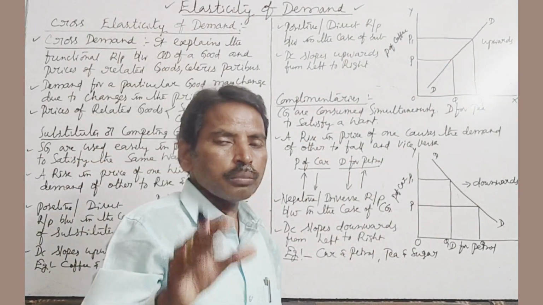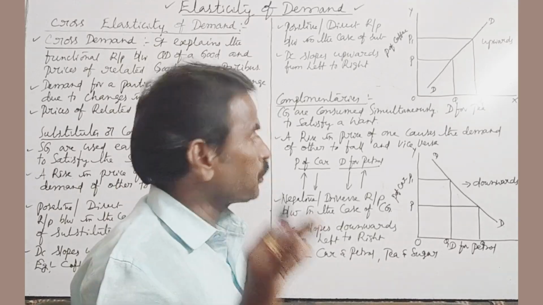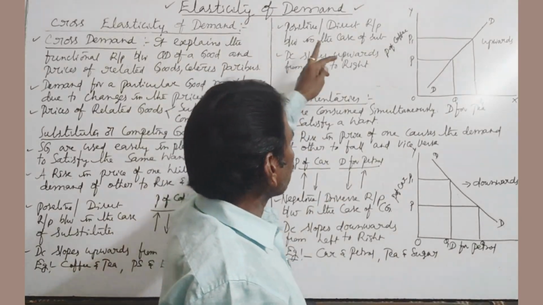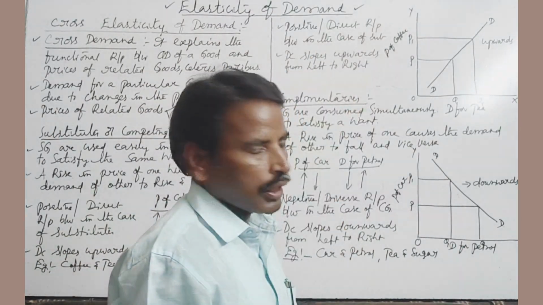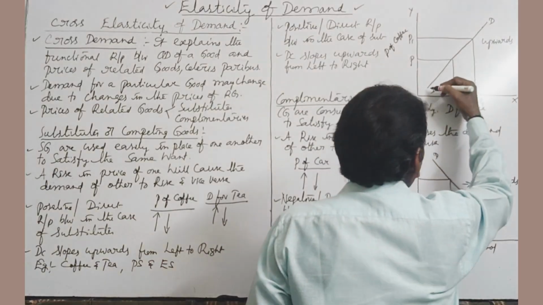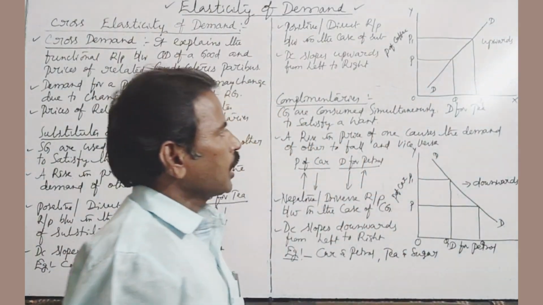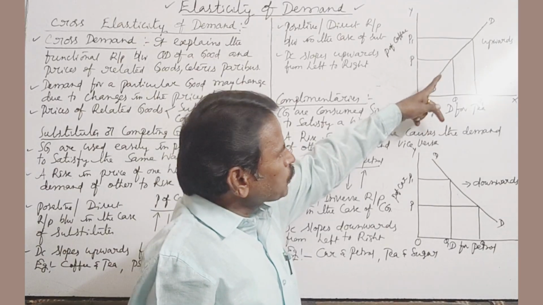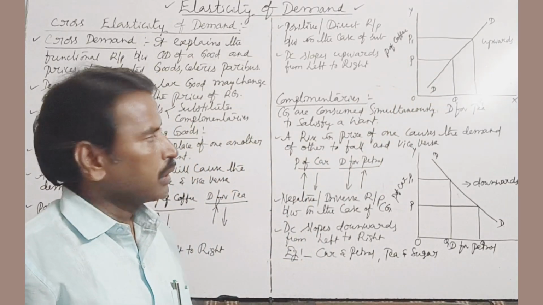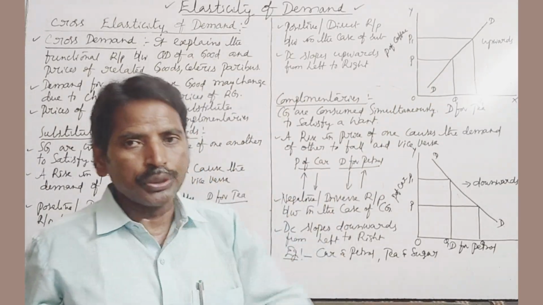Substitute విషయంలో పాజిటివ్ ఆర్ డైరెక్ట్ రిలేషన్షిప్ ఉంటుంది. Therefore, the demand curve slopes upwards from left to right. This is the demand curve. The demand curve slopes upwards from left to right. That happens in the case of substitutes.